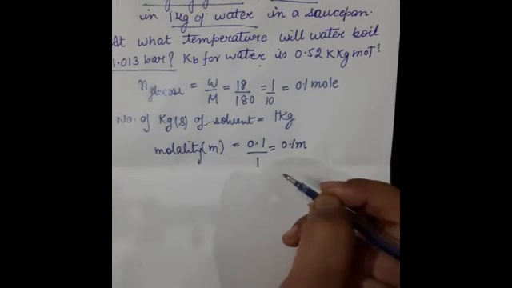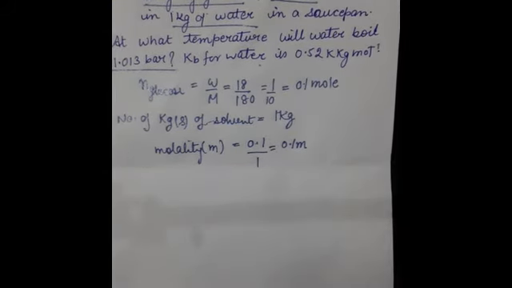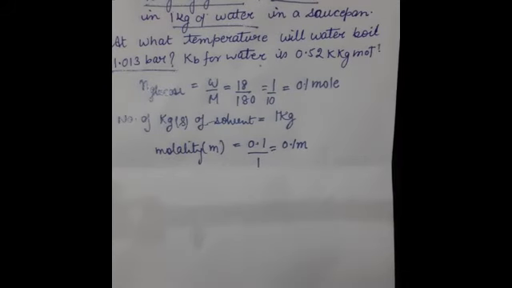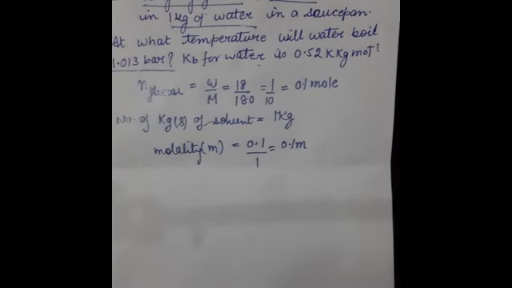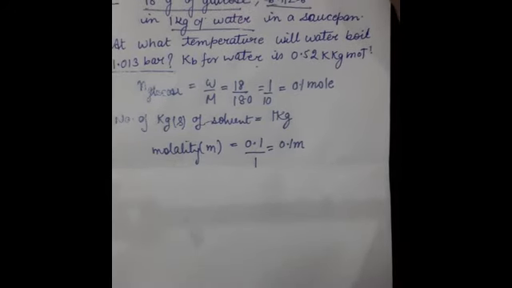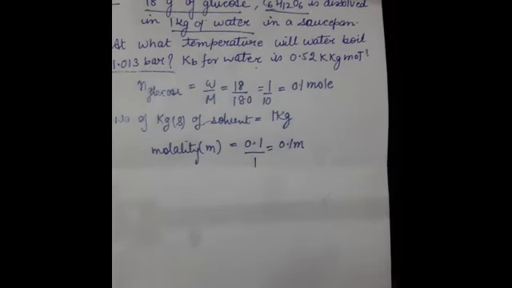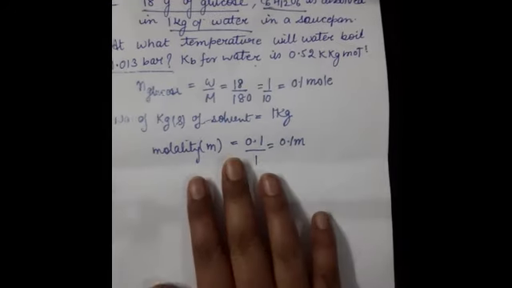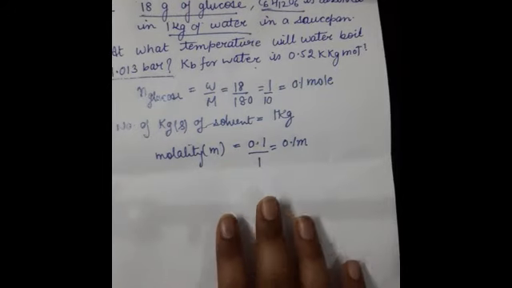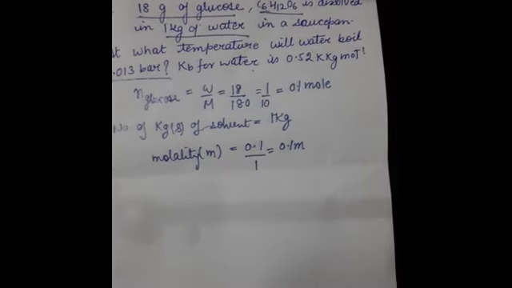This is the unit of molality, or you can write mole per kg. According to your convenience, you can write it as 1 mole per kg. Is that clear to all of you? Now just see in the question, this is the question basically. Have you all seen this question? So here I am going to write 0.1.